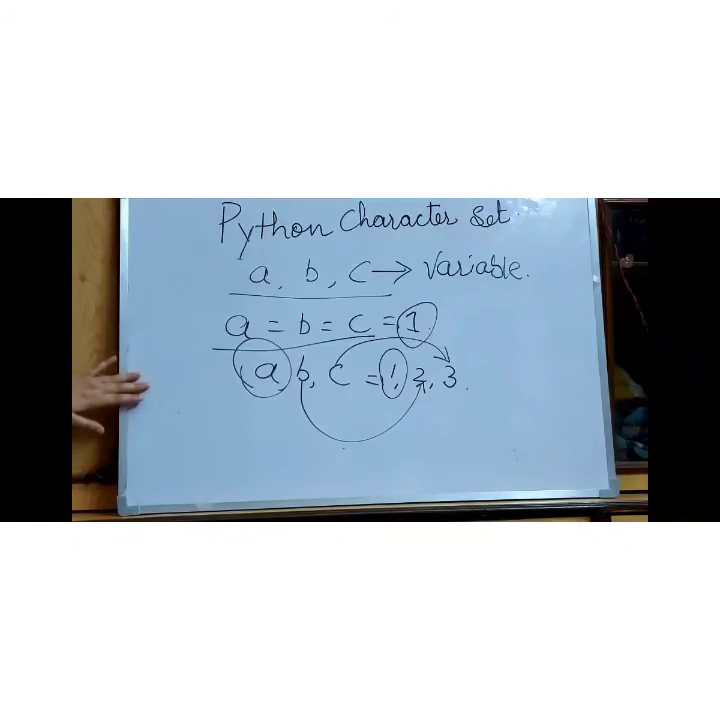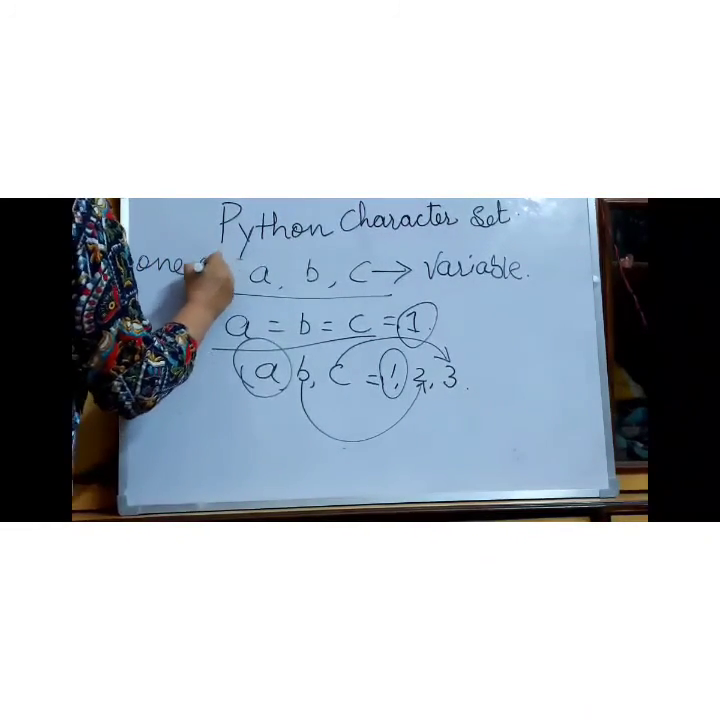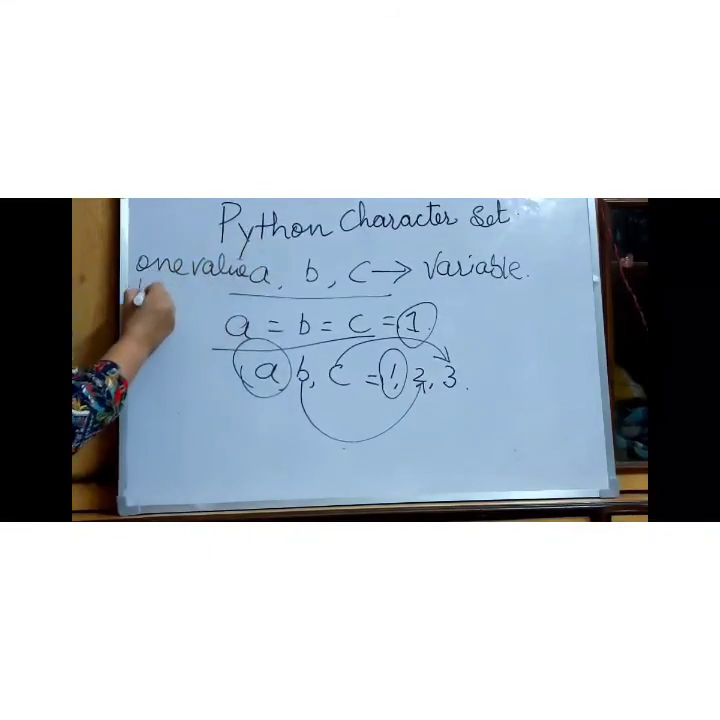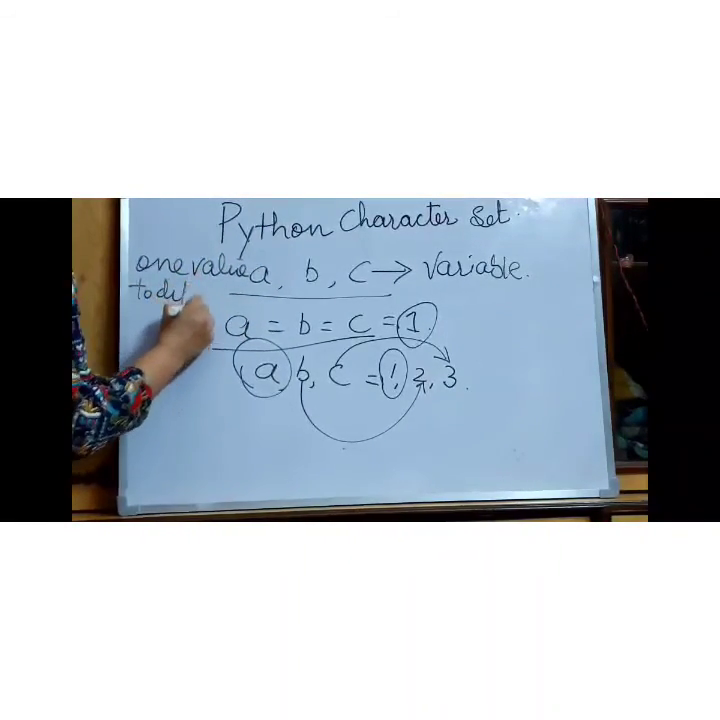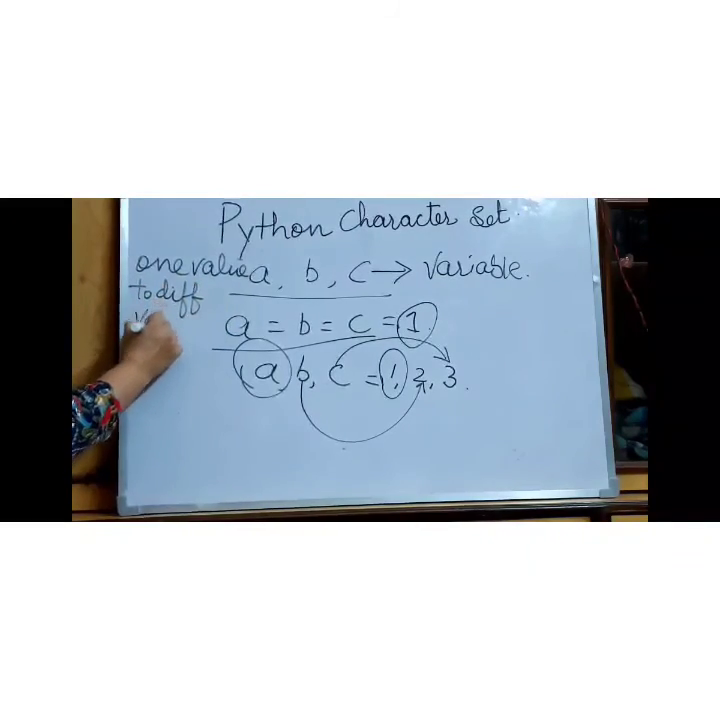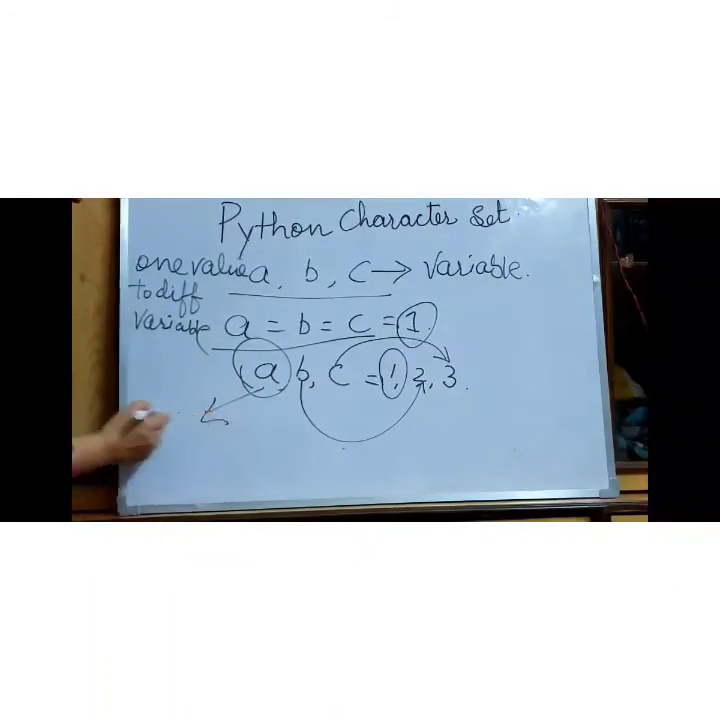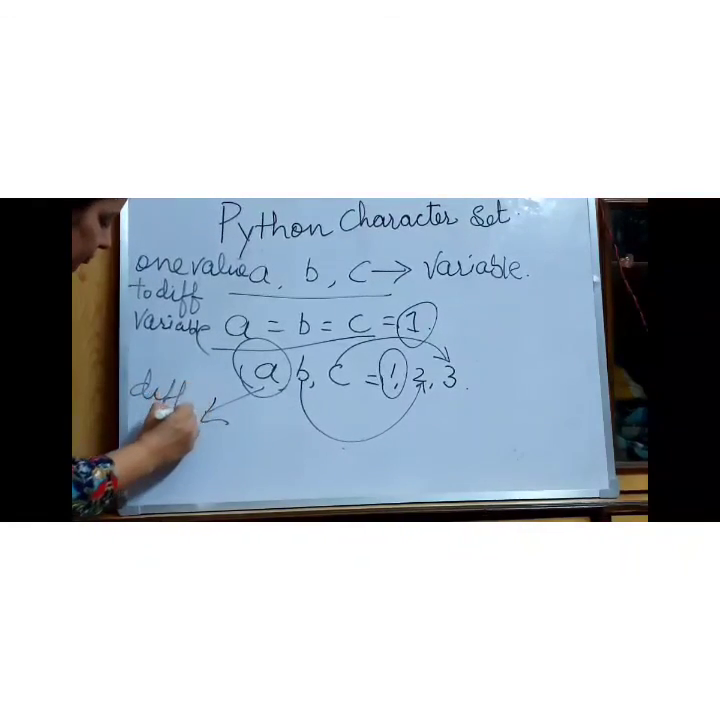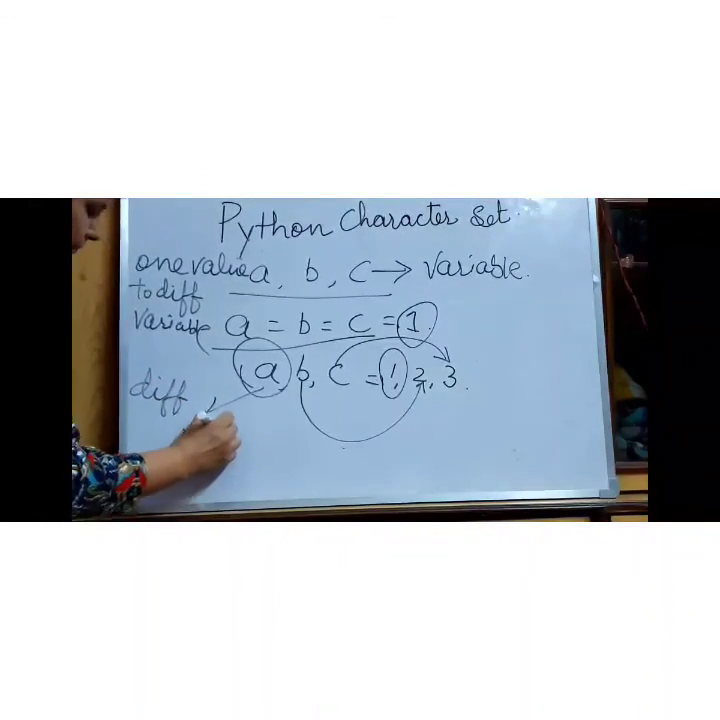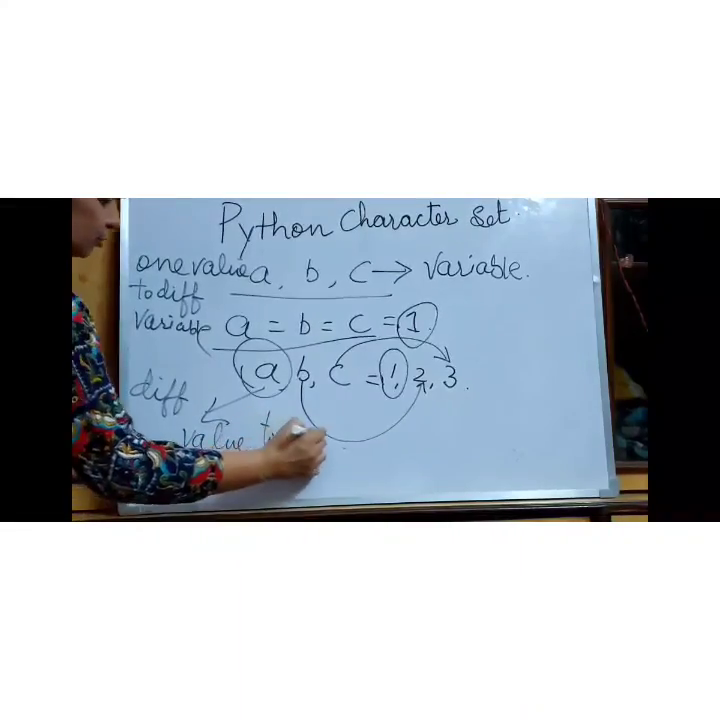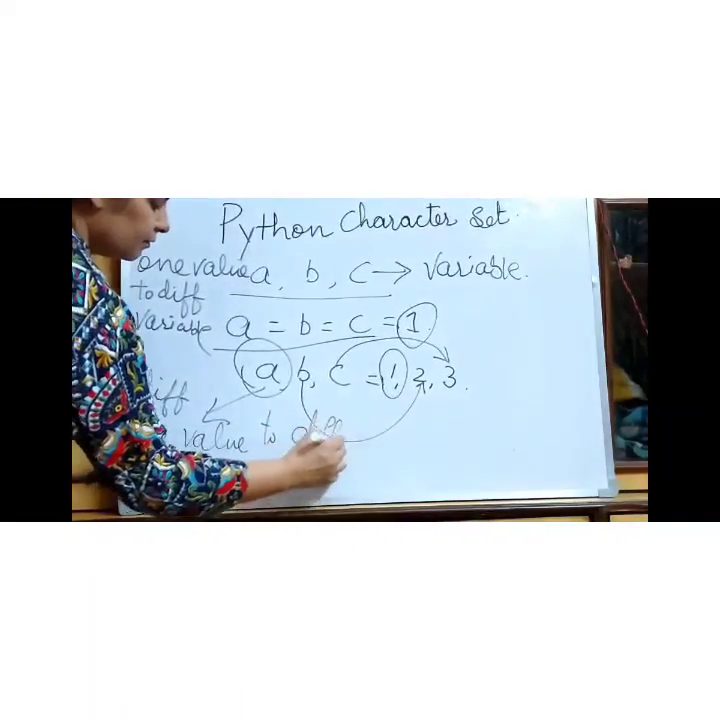So this is how you can give one value to different variables, and here different values to different variables.